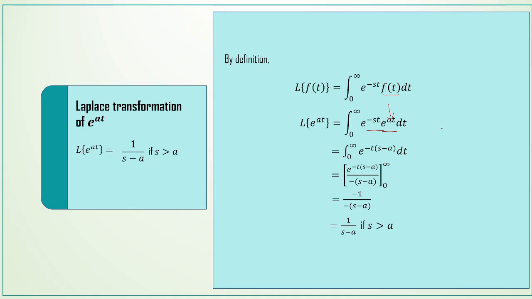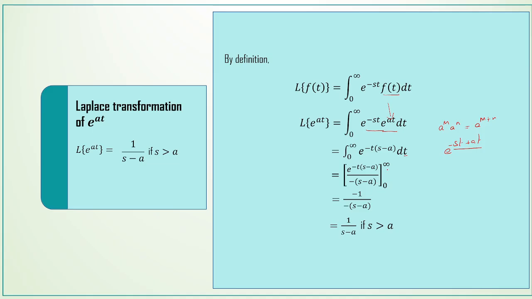Here we write, by using the property a power m into a power n is equal to a power m plus n, the powers can be added here, that is e power minus st plus at. And then in this, we are taking minus t outside. So when we take minus t, it will be s minus a. Then integrating this function with respect to t, we get e power minus t into s minus a by minus of s minus a, because the coefficient of t in the exponential is minus of s minus a. So that should be in the denominator.